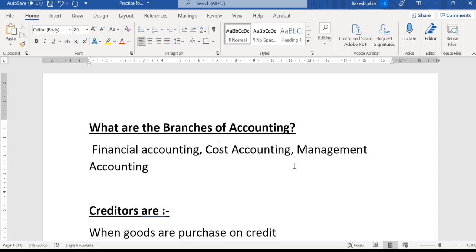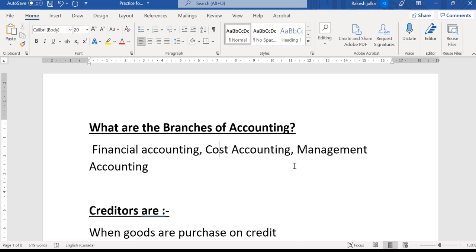Cost accounting is also a branch of accounting, but it is related to cost. For example, if a manufacturer is thinking about manufacturing a mouse or keyboard in their company, how much will the cost per unit be after production? Or, if the same quality product is already available in the market, at what price?